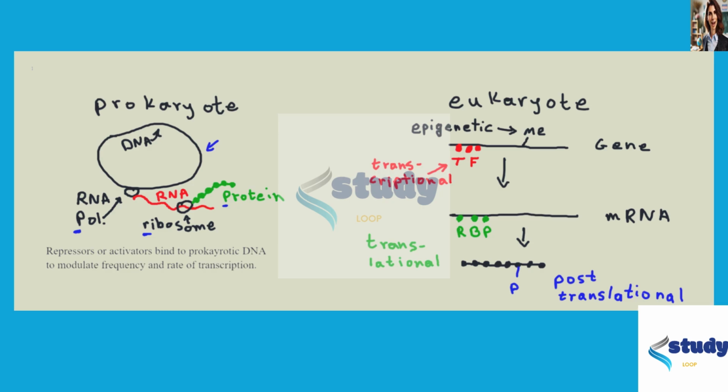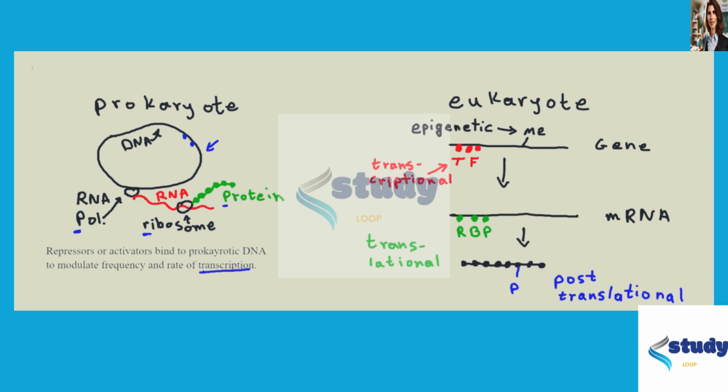So repressors or activators bind to prokaryotic DNA to modulate the frequency and rate of transcription. That is the only level where gene expression is being regulated in prokaryotes, at the transcription level. You can imagine either repressors or activators binding to the DNA here and either increasing or decreasing the affinity for the RNA polymerase to bind there. But then that's about it.